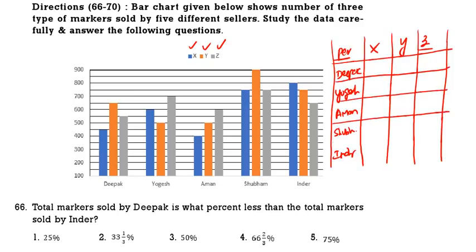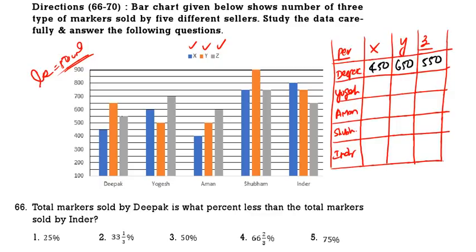Now, each single line is equal to 50. See, this is 100, 150, 200, 250, 300, 350, 400. So each line is equal to 50 units. Now see the values. Deepak: X is 450, Y is 650, Z is 550. Then Yogesh: 600, exactly 500, and the last one is 700.